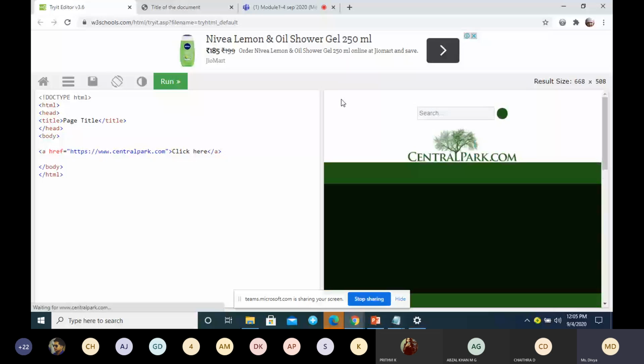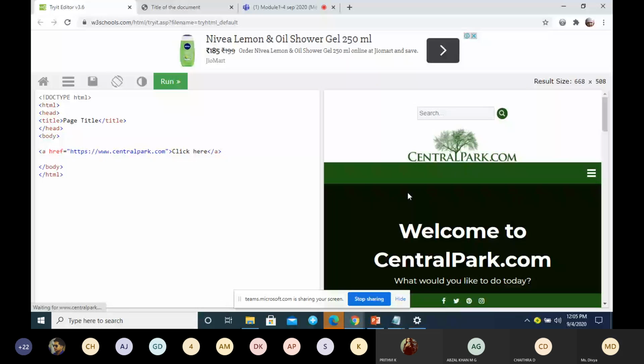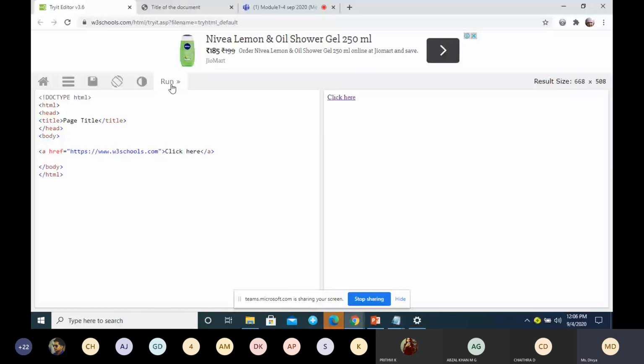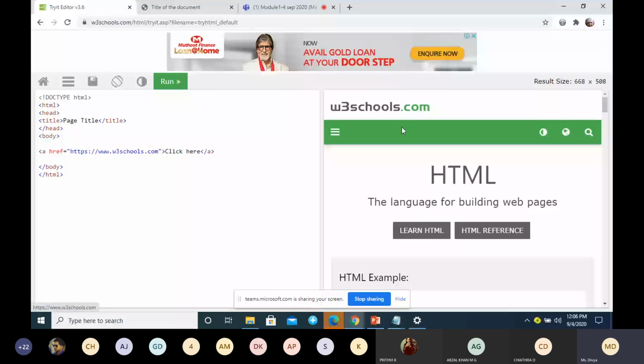So we are linking to a website, and the website address you're supposed to give here. So this is about the link tag. You can also give some other link, for example, W3Schools. When I run this and click on it, it will open w3schools.com. So this is how you have to give the link, links in the HTML document.